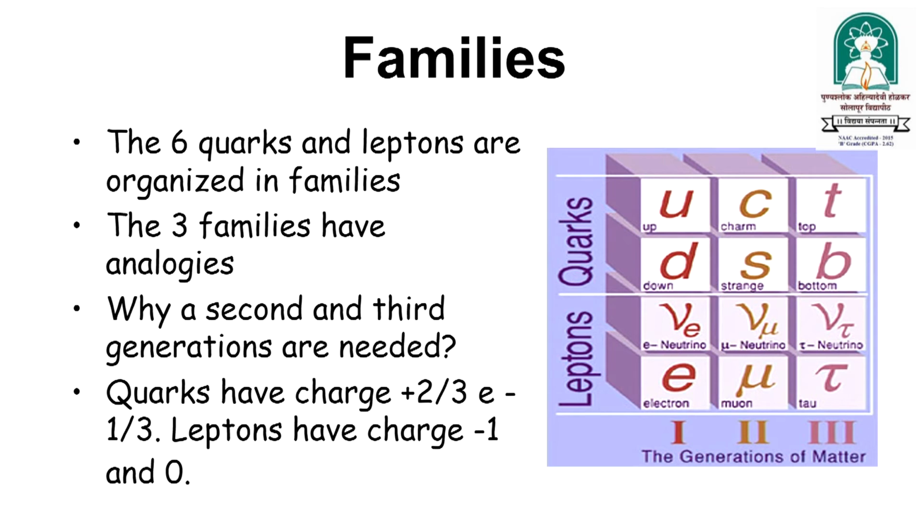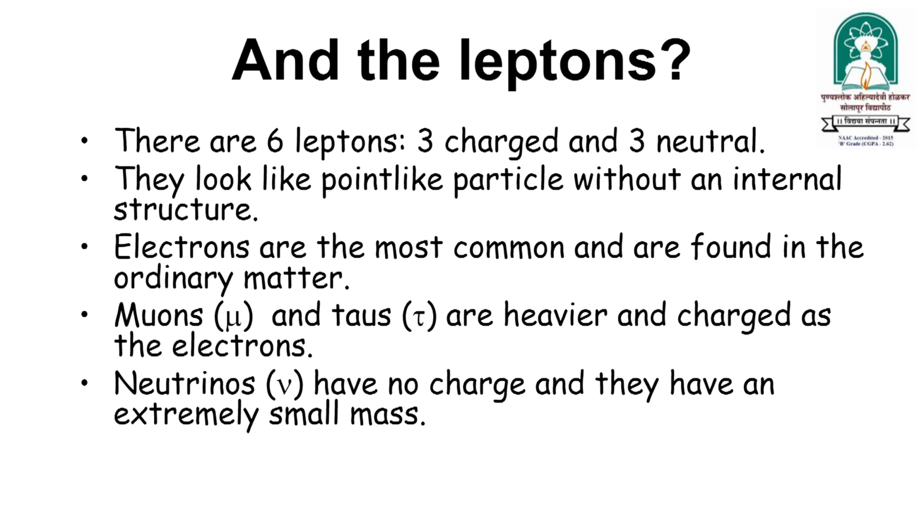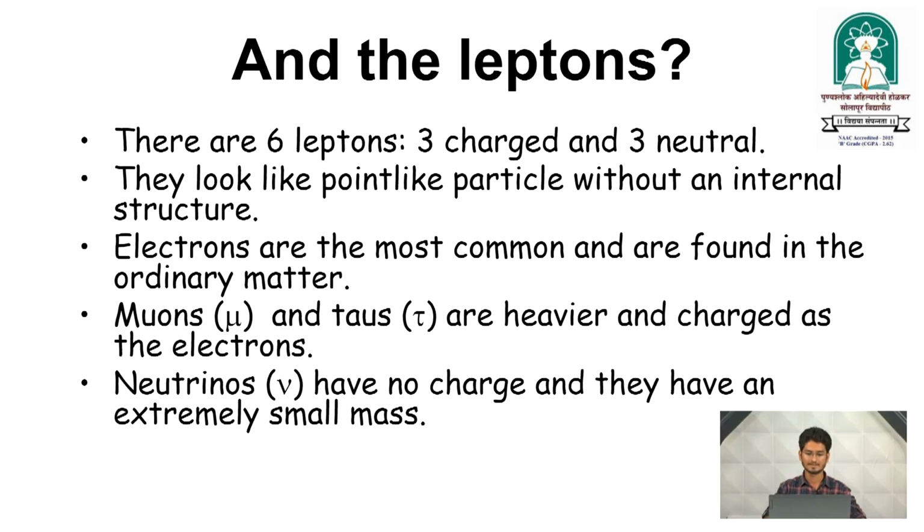Quarks have charges 2/3 and -1/3. Okay, because they are charged particles, that is why they have respective charges, and leptons have charges -1 and 0. So, there are 6 leptons, 3 charged leptons and 3 neutral. They look like point-like particles without an internal structure. Electrons are the most common and are found in ordinary matter, we all know about it.